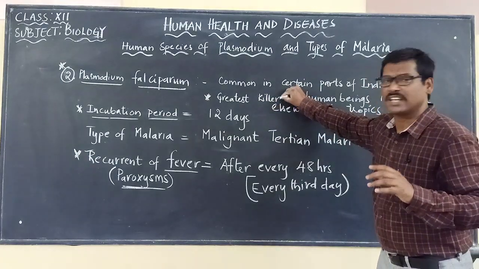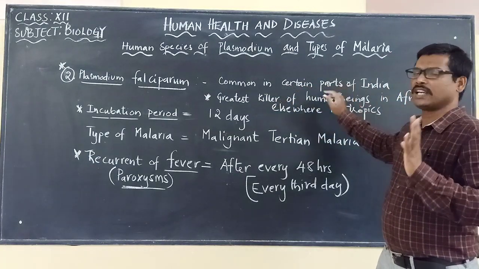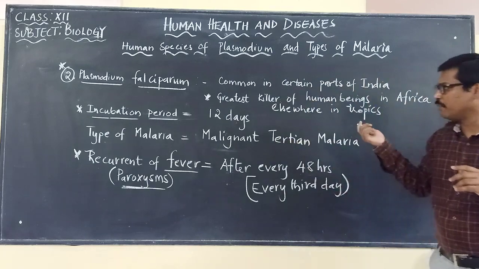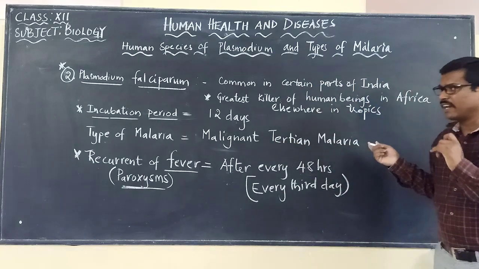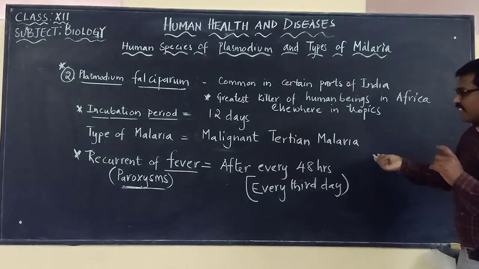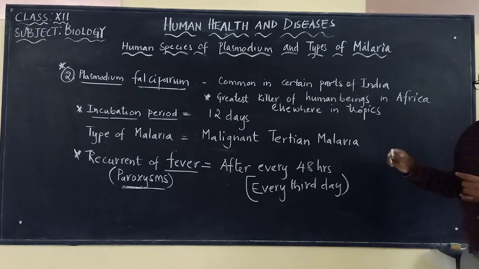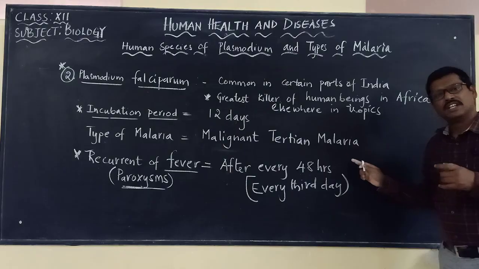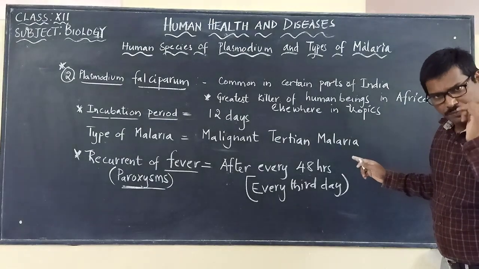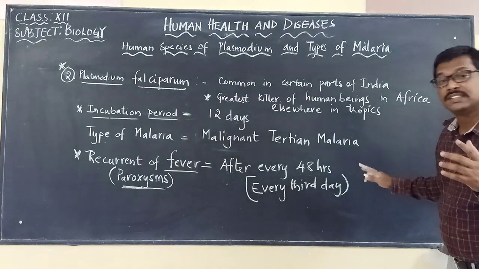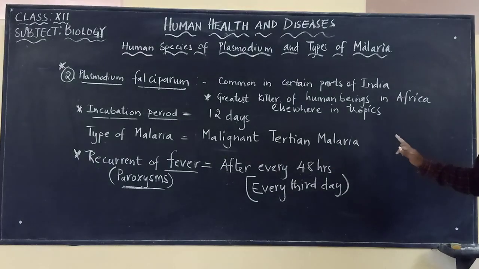It is the greatest killer. Its incubation period is 12 days, and the type of malaria is called malignant tertian malariae. And recurrent of fever is after every 48 hours.